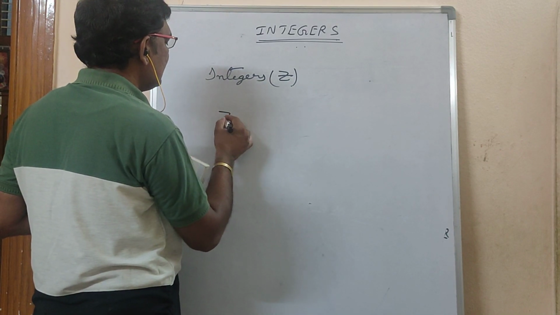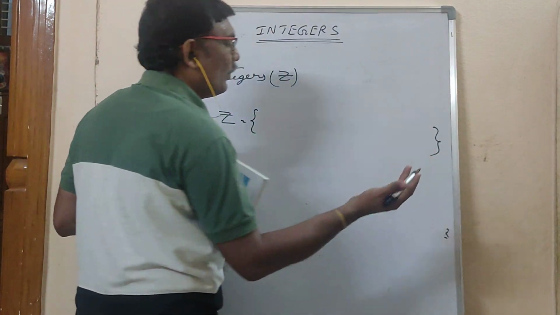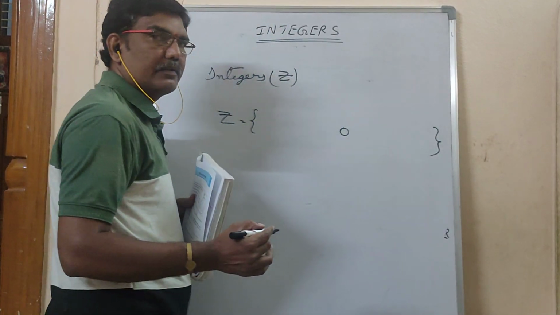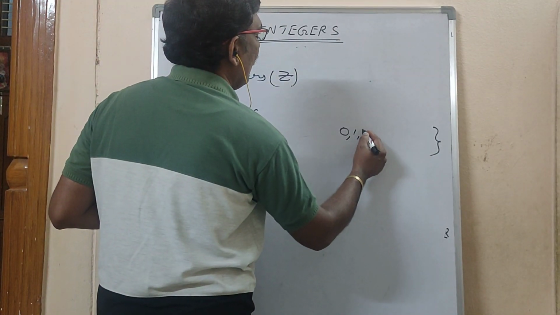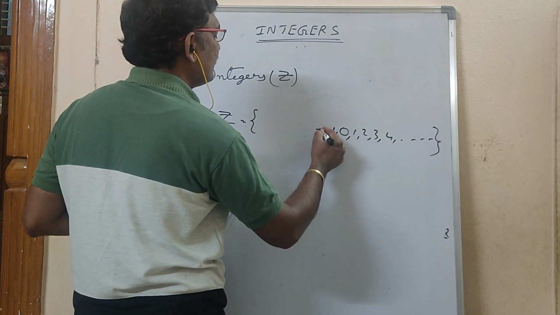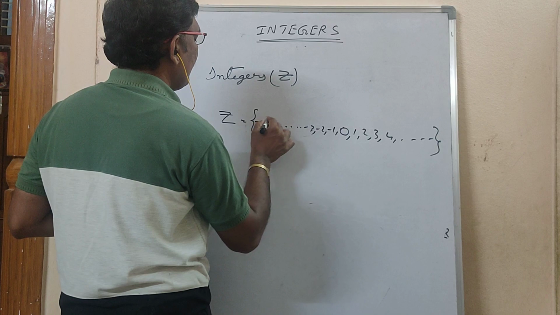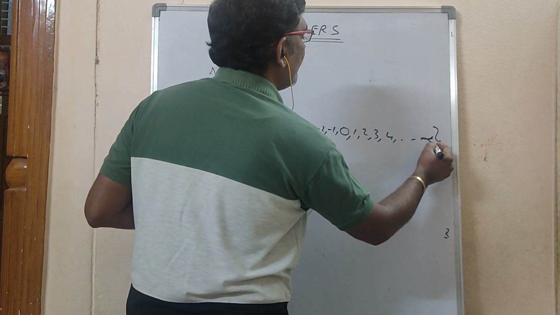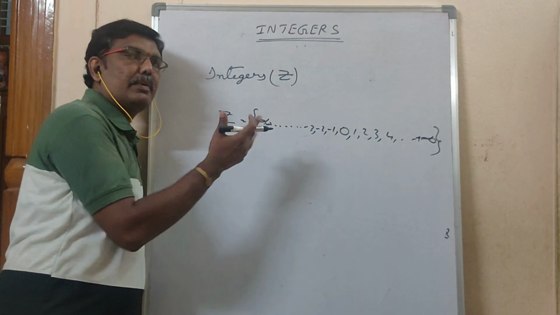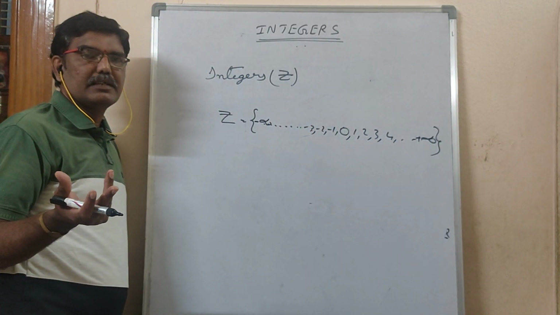For integers, the starting number no one can say, the ending number no one can say. It will be in the middle, 0 will be there. Right side of 0 are all positive numbers 1, 2, 3, 4 etc. Left side of 0 are minus 1, minus 2, minus 3 etc. It starts with minus infinity, ends with plus infinity. So for integers the starting number no one can say, and the last number no one can say.